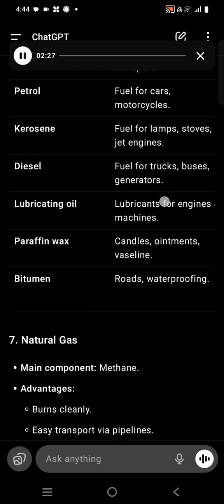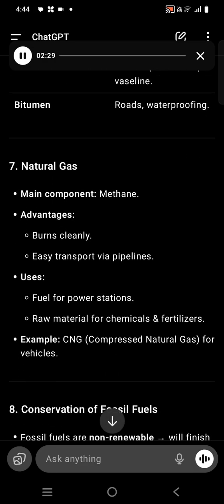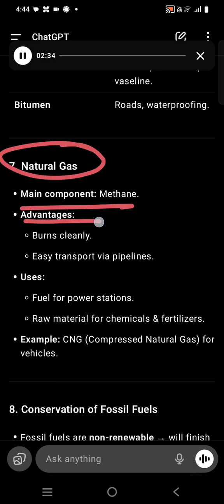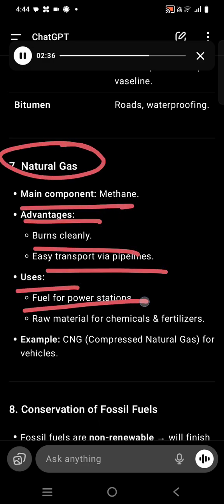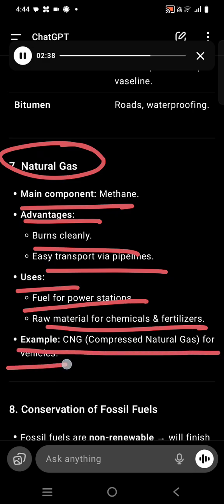7. Natural gas. Methane. Advantages: burns cleanly, easy transport via pipelines. Uses: fuel for power stations. Raw material for chemicals and fertilizers. Example: CNG, compressed natural gas for vehicles.